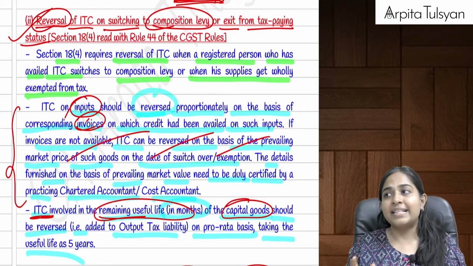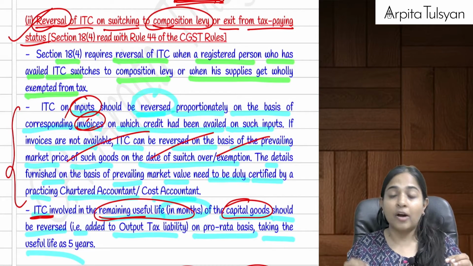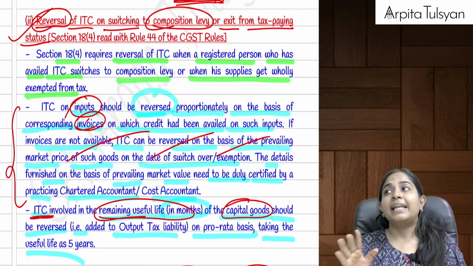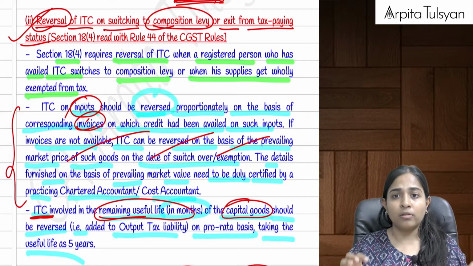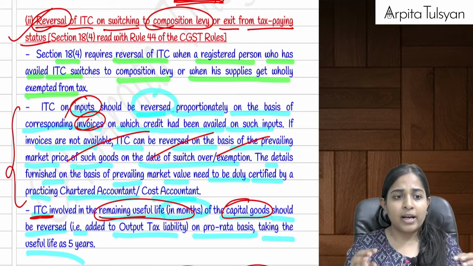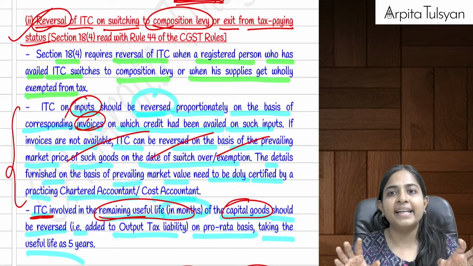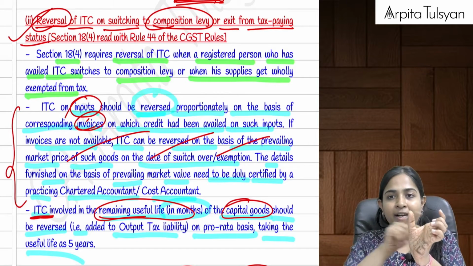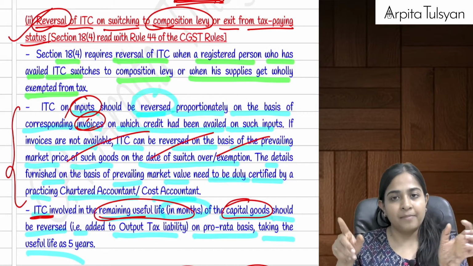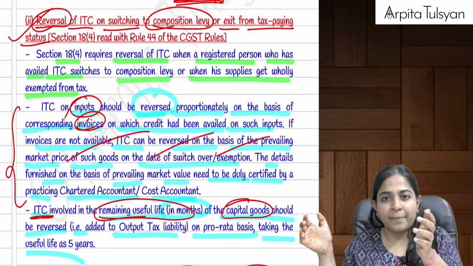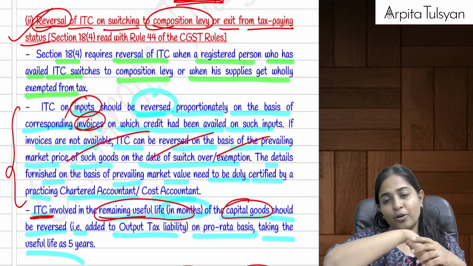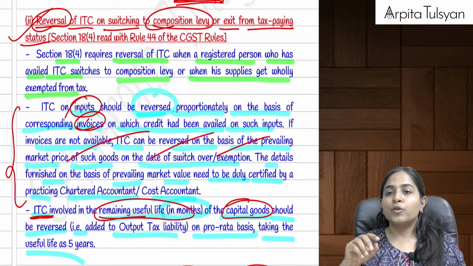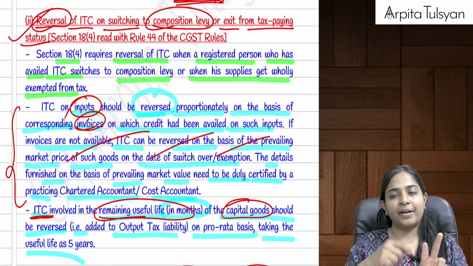Example, let's say I have used a particular capital goods, and this has to be calculated in terms of months. Let's say I have used the capital goods for 45 months. So the remaining tenure is how much? The remaining tenure is 15 months. So whatever was your ITC, divided by 60, multiplied by 15. Can I say this pertains to the ITC of the remaining period? This much should be reversed. Why reversed? Because now it will be used for ineligible purposes. So the ITC on goods and on capital goods got reversed.